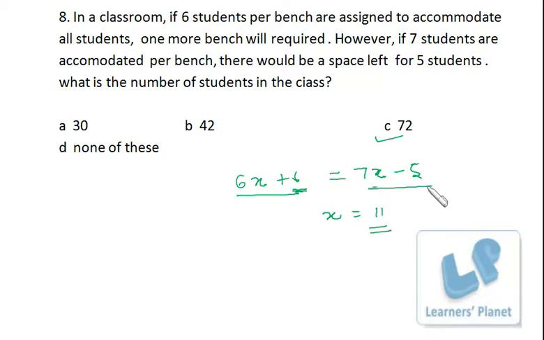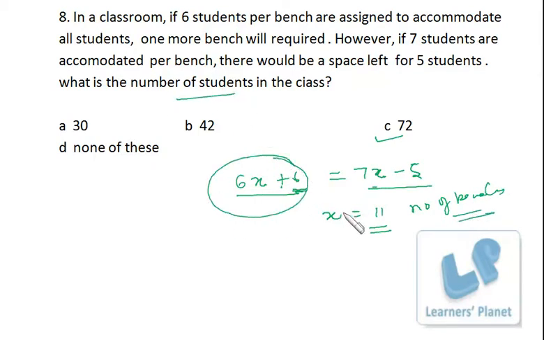So precisely this is 7x minus 5, the number of students. Just compare them and get the value of x, that is the number of benches available. Okay, this is the total number of students. You are asked about the total number of students, so 11 into 6 plus 6 or 11 into 7 minus 5.